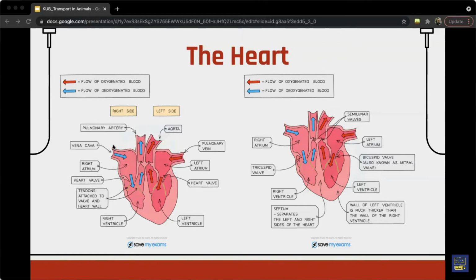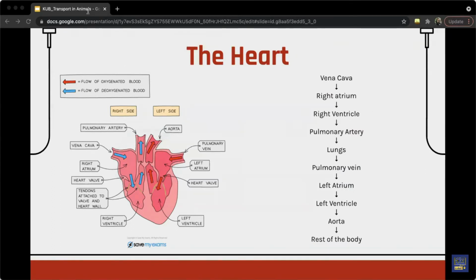Between the right atrium and the right ventricle is the tricuspid valve, and between the left atrium and ventricle, there is the bicuspid valve. Collectively, they're both known as atrioventricular valves. The valves in the pulmonary artery and the aorta are known as semilunar valves. They prevent backflow of blood into the right or left ventricle, respectively.